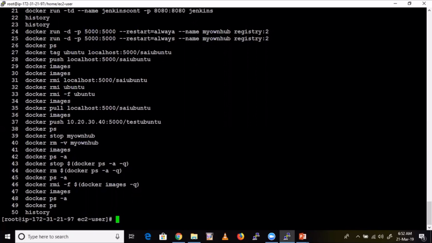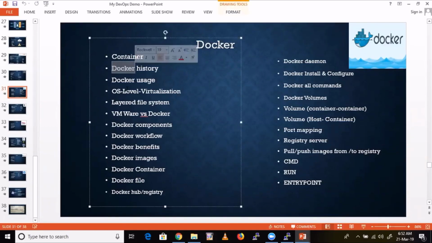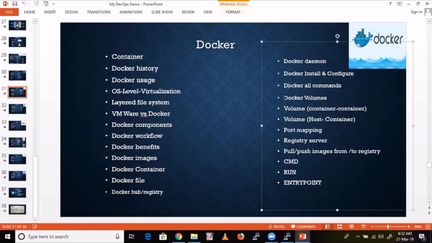For example, see guys, this is what we have covered in Docker. This is the content we have covered: Docker history, Docker usage, OS level virtualization, layered file system, Docker overview, benefits, images, containers, Dockerfile, Docker Hub registry, and Docker volume. In this, they can ask questions from anywhere. Since you have knowledge in all these topics, you can give answer to any of them.